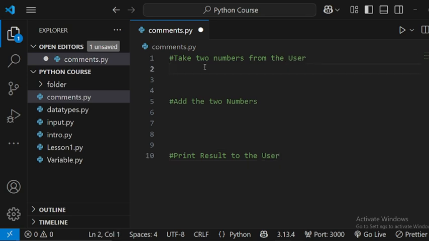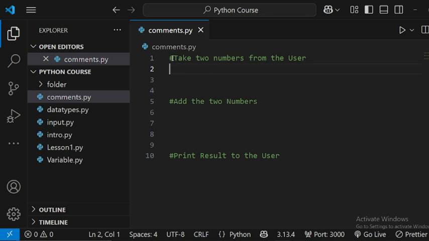Now, anything that starts with the hash sign inside the Python code, the Python interpreter ignores that line. So those lines are ignored by the Python interpreter. The hash, take two numbers from the user, the Python interpreter ignores that particular line. Until you use this technique to add notes inside our Python code, the interpreter ignores all these lines associated with the hash sign. The hash, take two numbers from the user, is a single line comment.